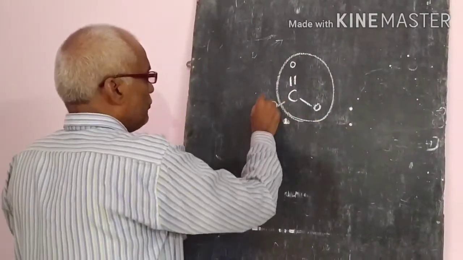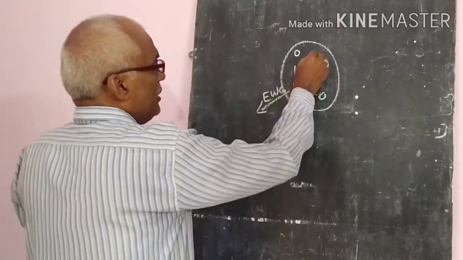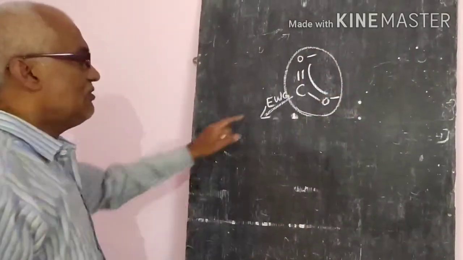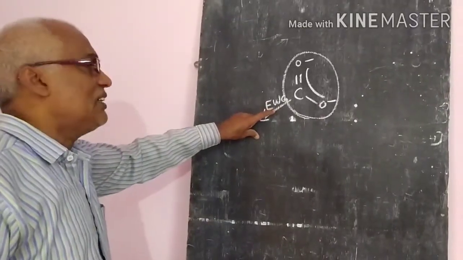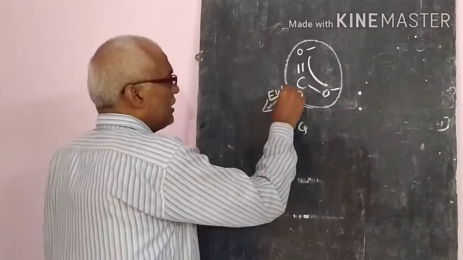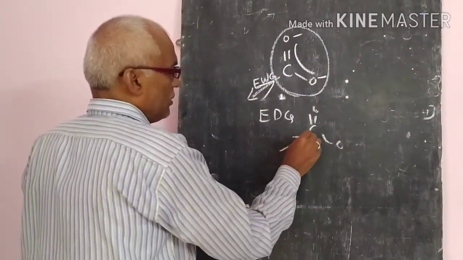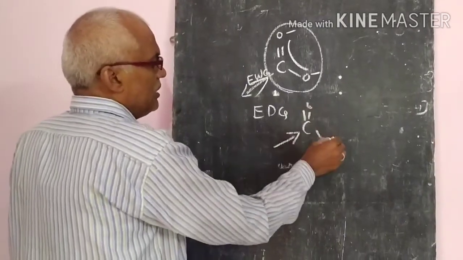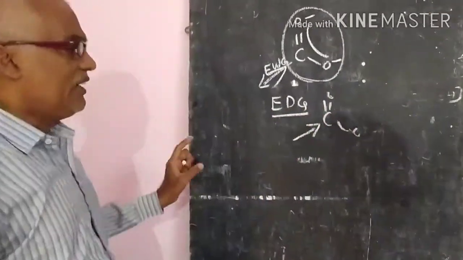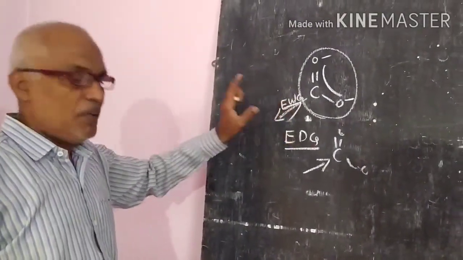Suppose an electron withdrawing group is there, what will it do? It stabilizes the negative charge on the oxygen atoms, so that's why it will increase the acidic character. If electron donating groups are there, on the C double bond O, it destabilizes, and automatically the acidic strength will decrease. So this is the reason, and you should know it. That is the important one.